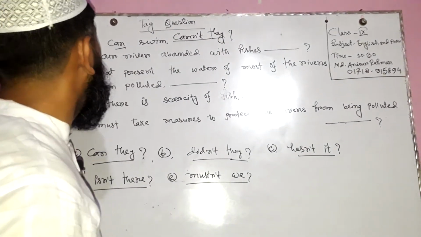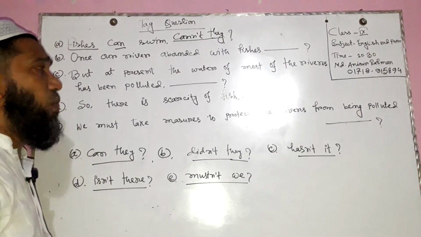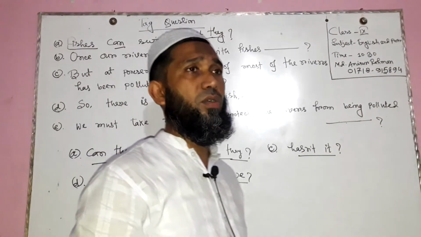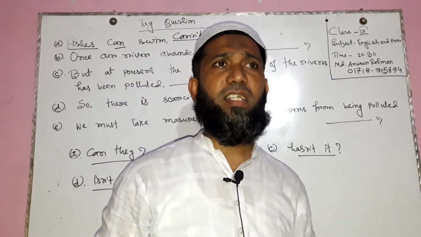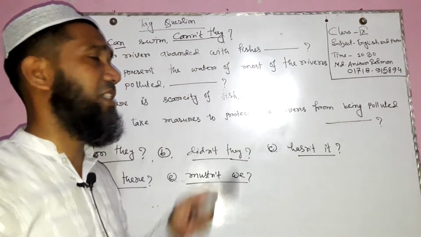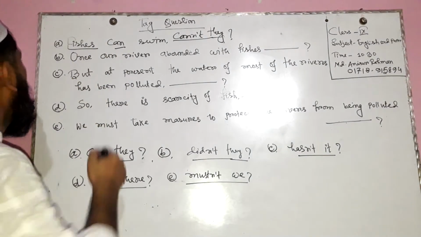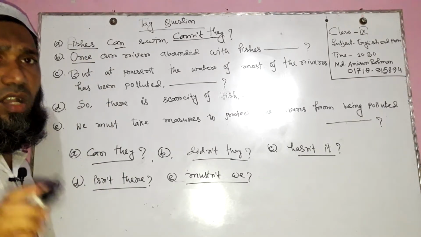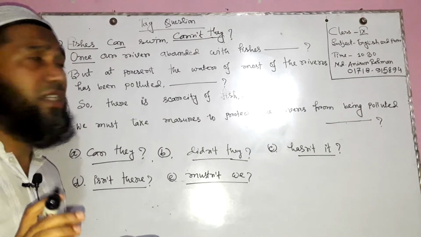Now the second sentence, I mean B number: once our rivers abounded with fishes. Dear students, can you give me the idea of the tense of this sentence? Which tense is followed to write this sentence? Because at the beginning of this sentence we see the word once, which indicates the past tense.